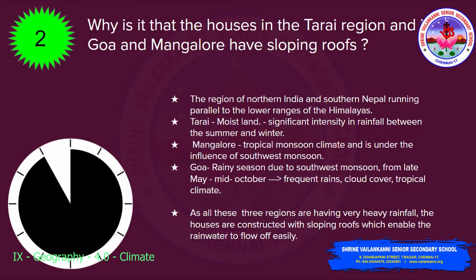Goa and Mangalore have a tropical monsoon climate and are under the influence of the southwest monsoon, with frequent rains and cloud cover. So all these three regions have very heavy rainfall, and the houses are constructed with sloping roofs which enable the rainwater to flow off easily.